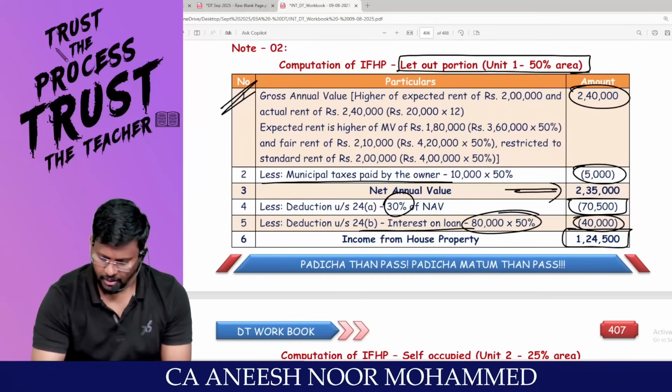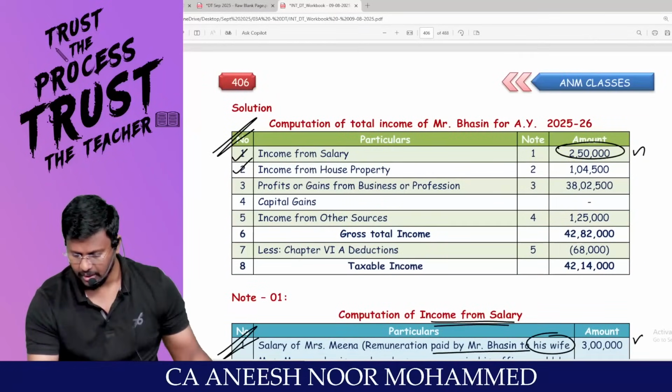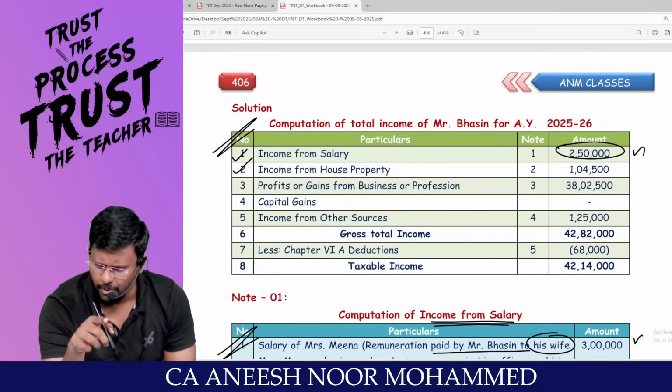2,40,000 minus 5,000 comes to 2,35,000. Minus 30%, which comes to 70,500. Are you all really with me? 2,35,000 minus 70,500 minus 40,000 comes to 1,24,500. Here 1,24,500. But is there any self-occupied property?